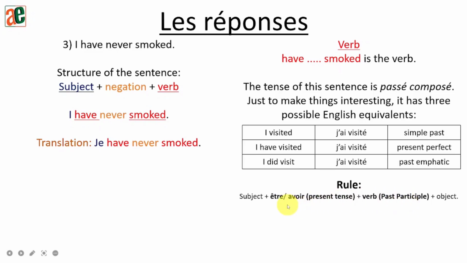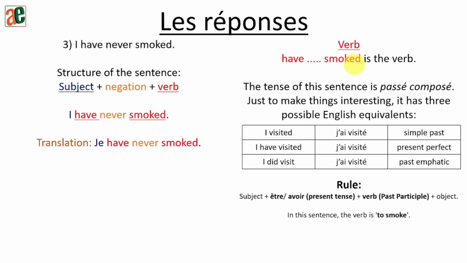For you to understand this part properly, maybe you have to take a tutor, be guided, or browse the internet to get all the different information about when to use être and when to use avoir. That's the first point. The second point is for you to learn how to get the past participle of the verb. So in this sentence, the verb is to smoke. To identify it, the one having the ed at the end will be the verb.